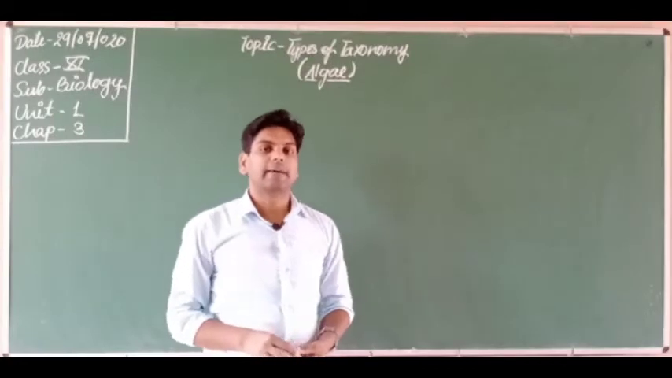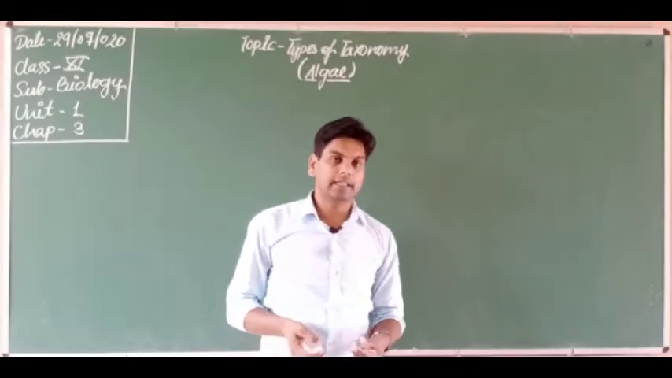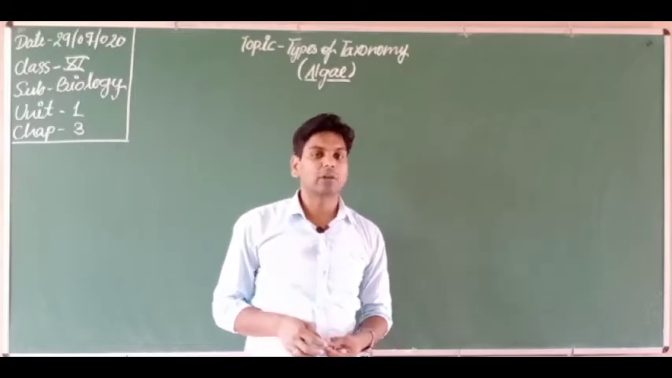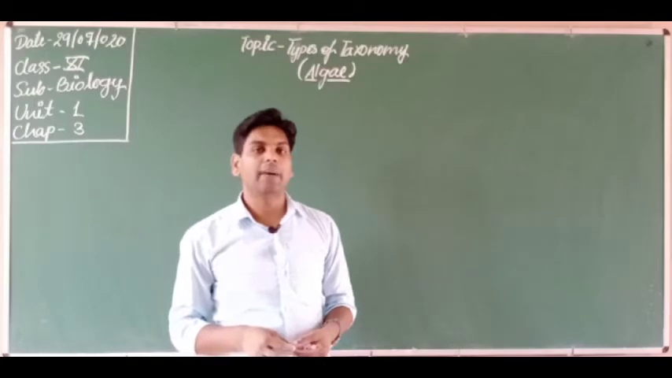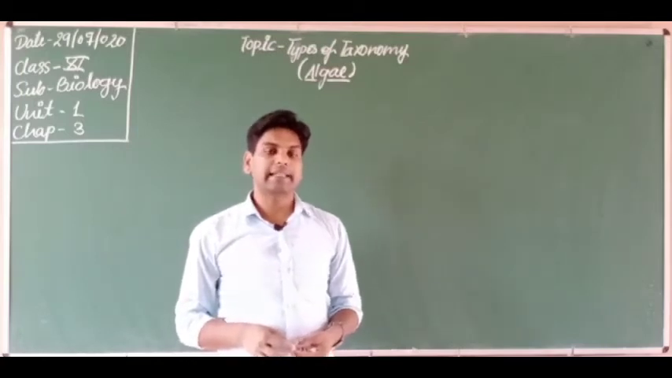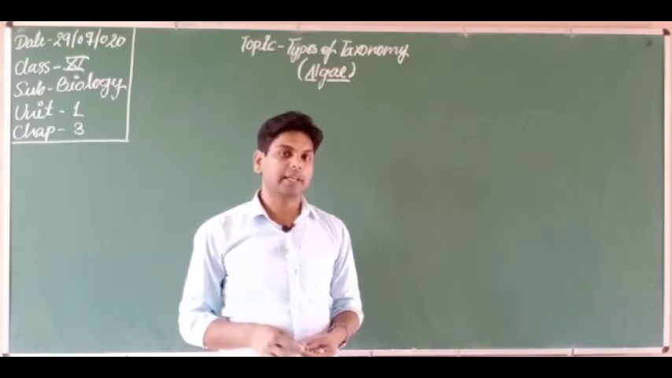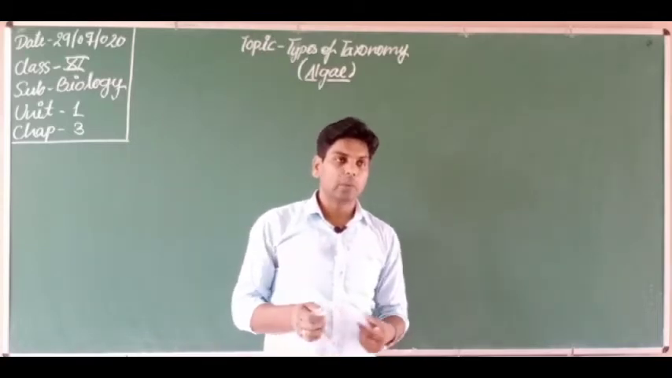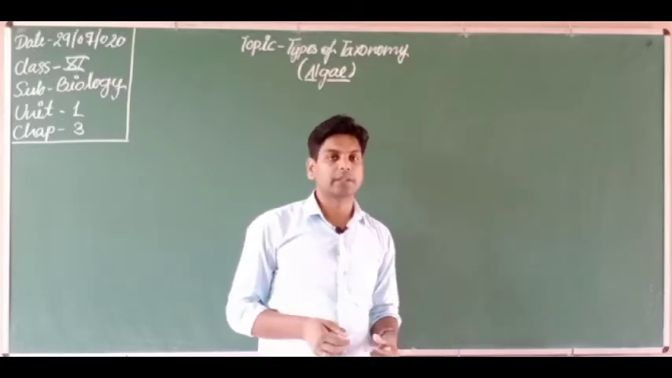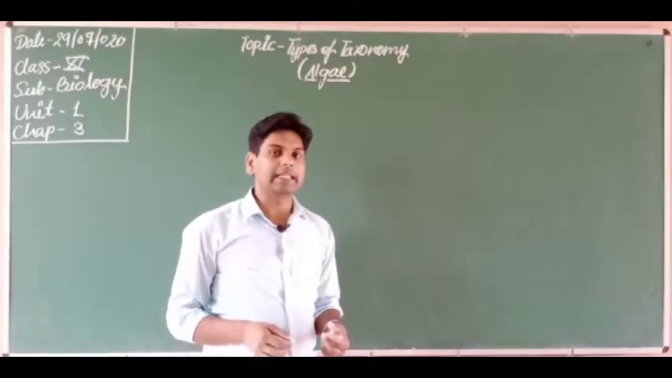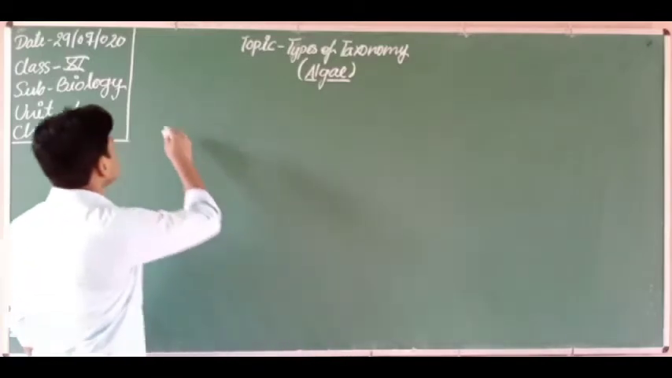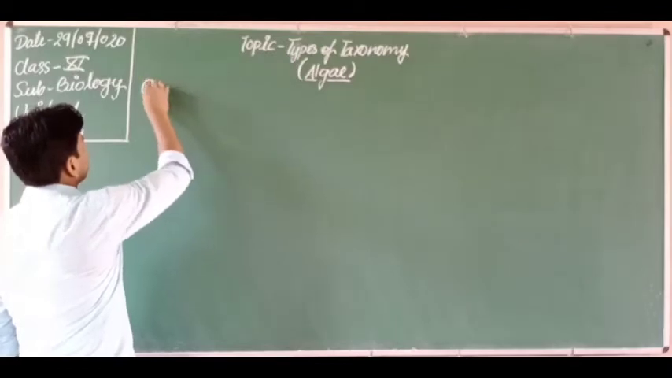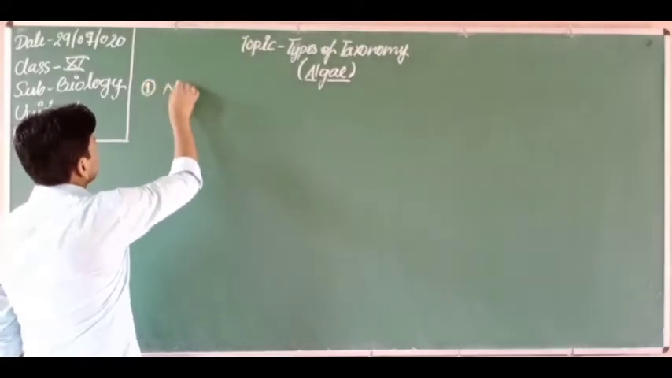Students, we have already discussed taxonomy in detail. What is taxonomy? Taxonomy is the branch of biology which deals with the nomenclature, identification and classification of living organisms. So now we are going to discuss the different types of taxonomy. Here we will study 3 types of taxonomy. What are they? First one is numerical taxonomy.